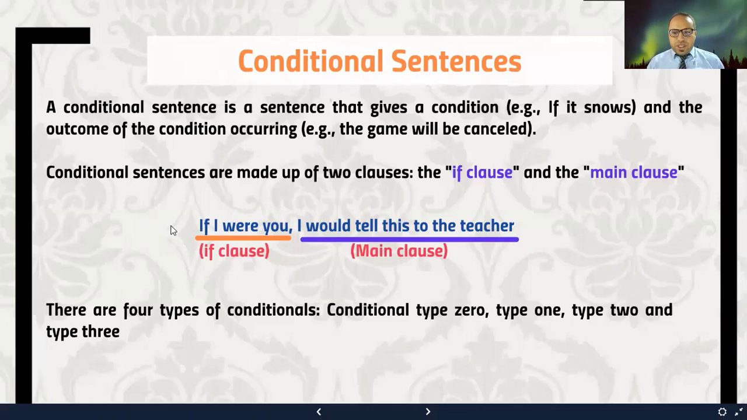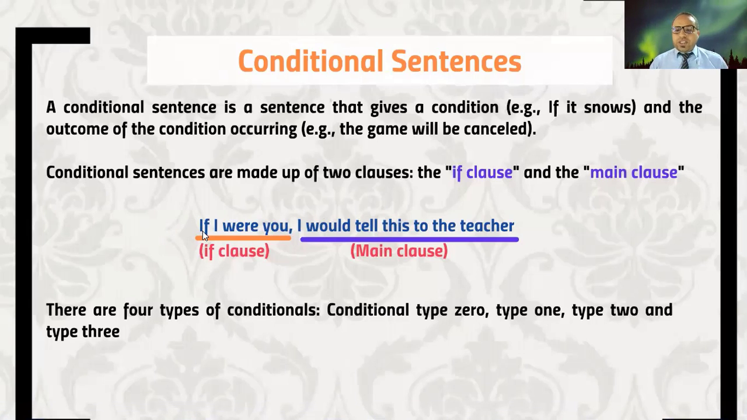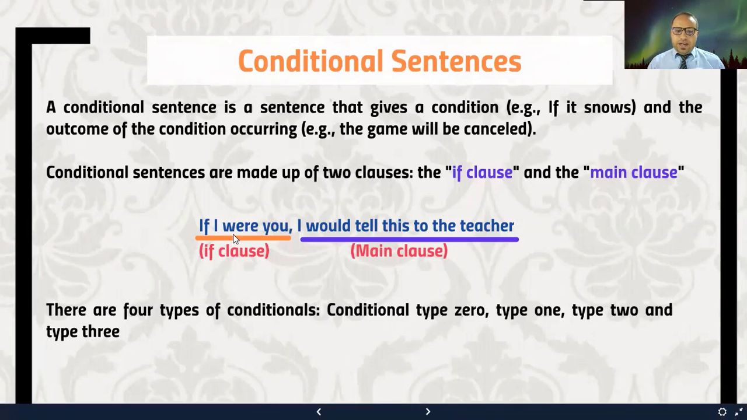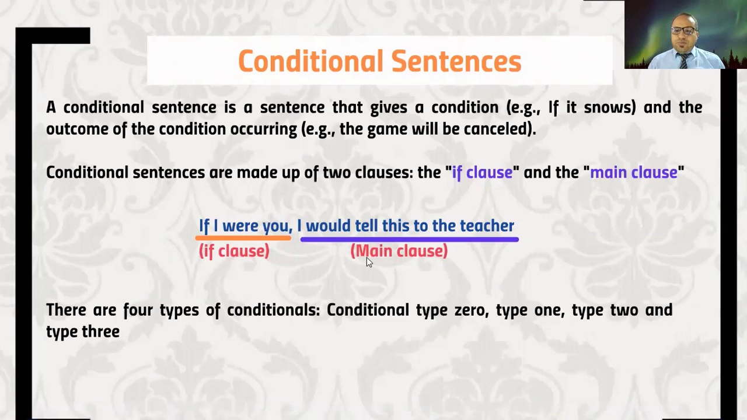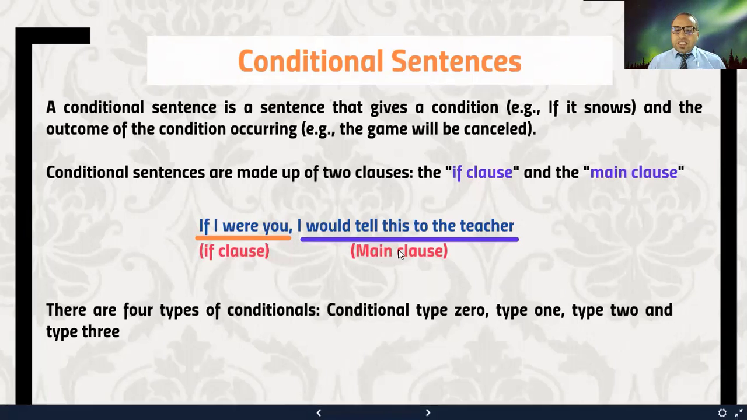There is something very important to note here, which is the use of a comma after the if clause. If you prefer to start your conditional sentence with the if clause, then you must use a comma after the if clause, like here. If I were you, and then I have a comma, I would tell this to the teacher. But if you prefer to start your conditional sentence with the main clause, you shouldn't use a comma at all, okay? I can, for example, say, I would tell this to the teacher if I were you. So here I started my sentence with the main clause, so no comma is used, right?